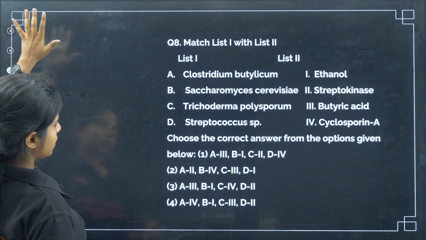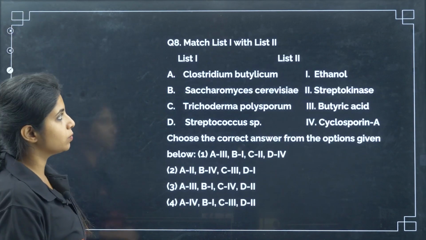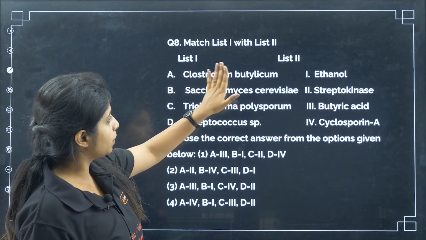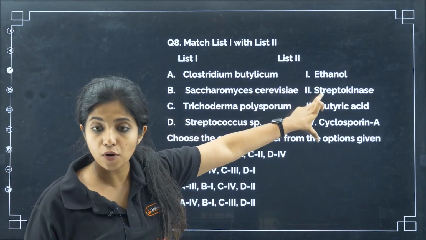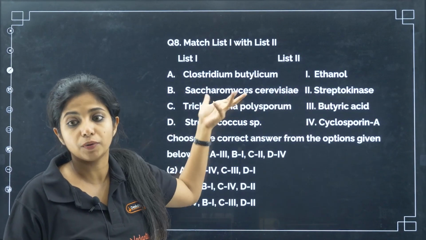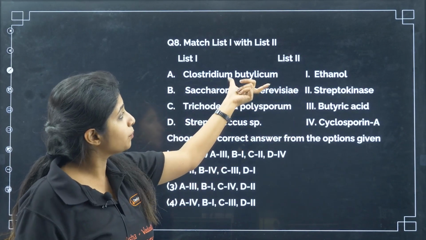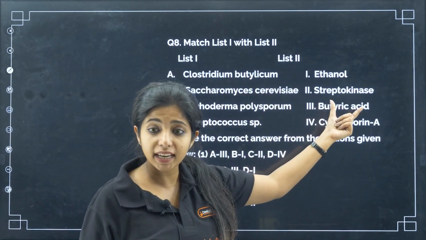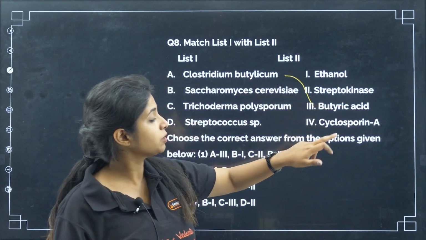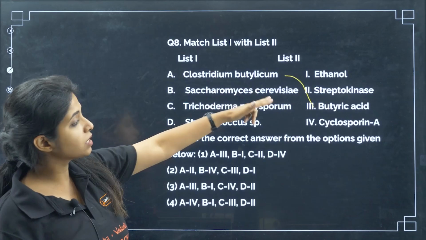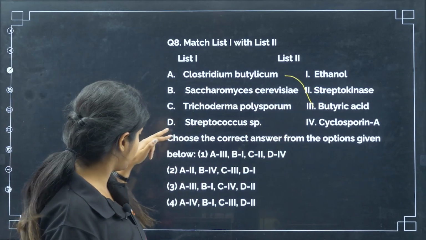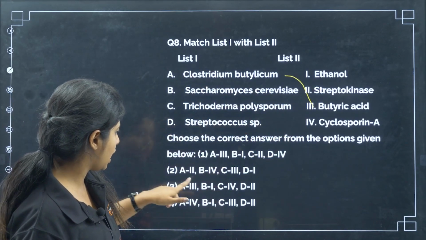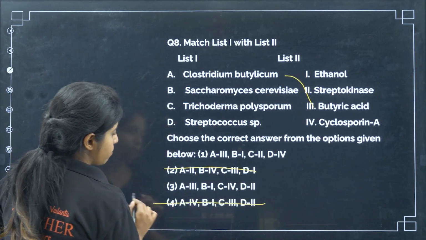Now, going ahead to the next thing. Match list 1 and list 2. Over here I see the products and over here the organisms which produce them. Clostridium butylicum, as the name suggests, produces butyric acid. It is very easy for me to spot. So A goes with 3. I have 2 options like that, so let's exclude these 2 options.